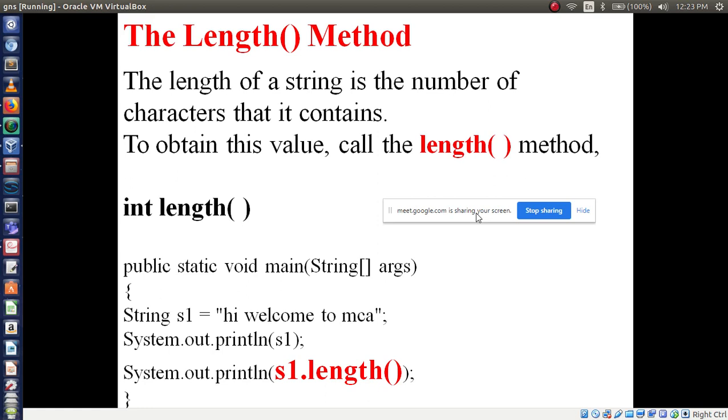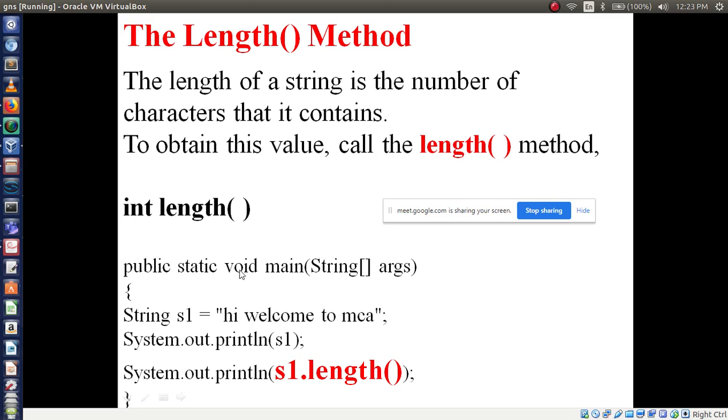So what is the purpose of using this length method in string? It counts the number of characters. In an array it will count the number of array elements, but here it will count the number of characters. So for that purpose we have to use length. It's a very important question. Please all of you mark this. The length of a string is nothing but the number of characters that it contains. So however many characters it has, it will print.